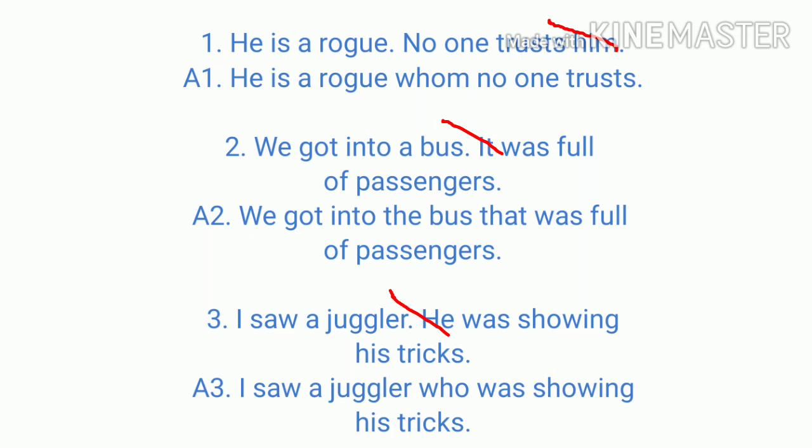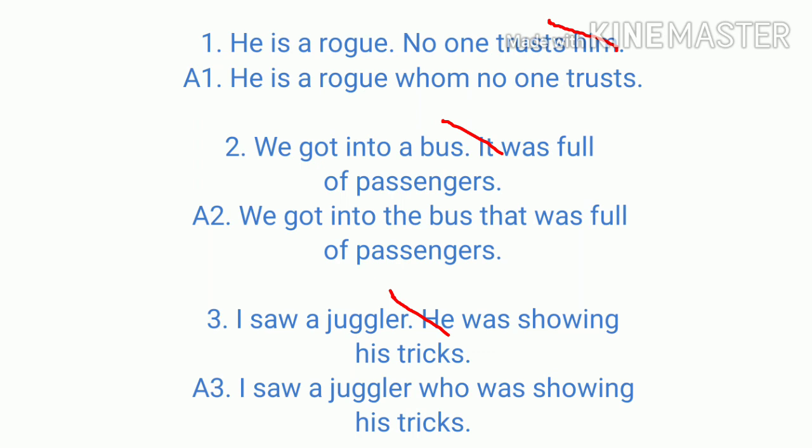trusts. So now this him was who? The rogue, the he. So now when we join the sentence, we do not write him. So we write whom no one trusts. So him is not again repeated.